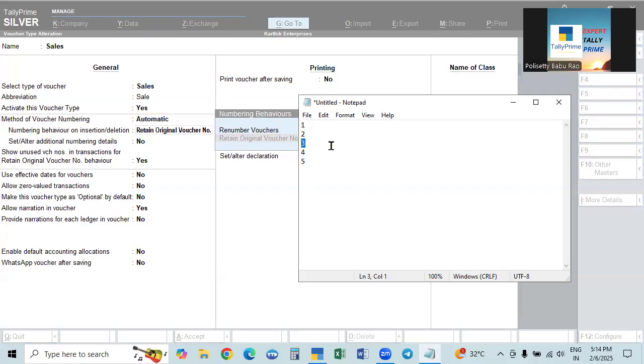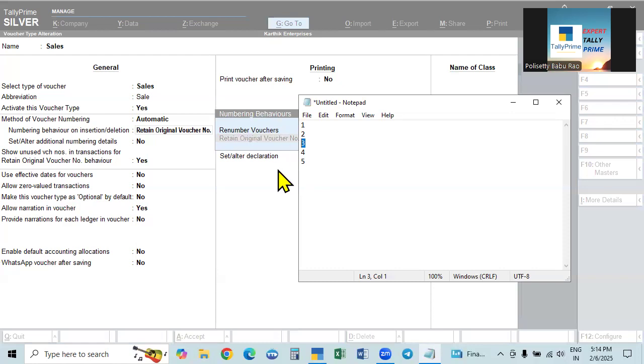So by clicking for the same date with the same number, we can create another voucher. Another sales invoice we can make for the same party or a different party, same goods or different goods. We can make another voucher with this number because the number will be there, everything will be there, but the party will be missing. That is cancellation.